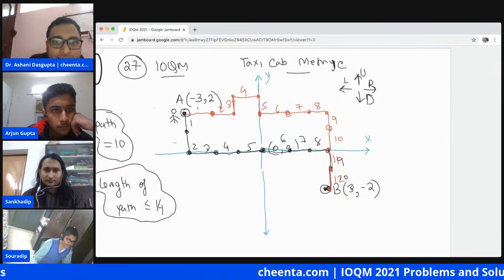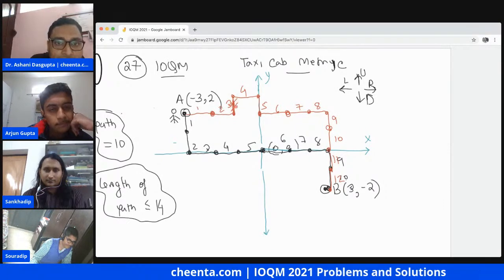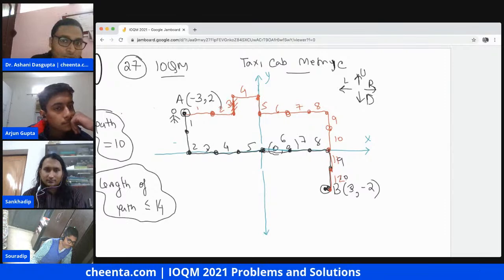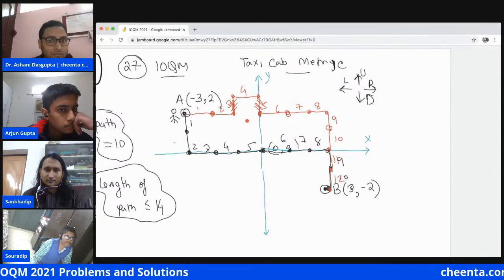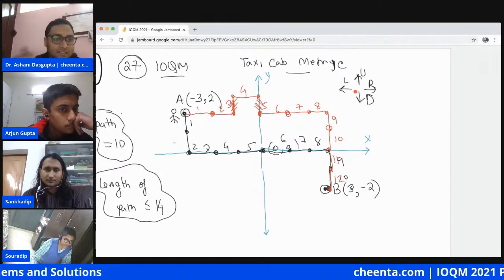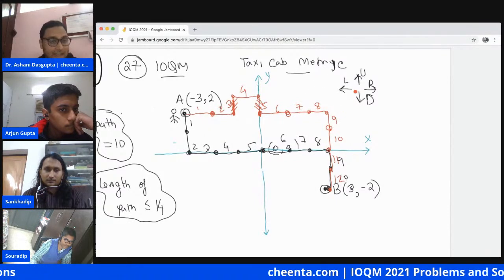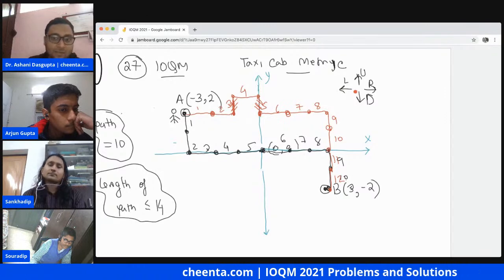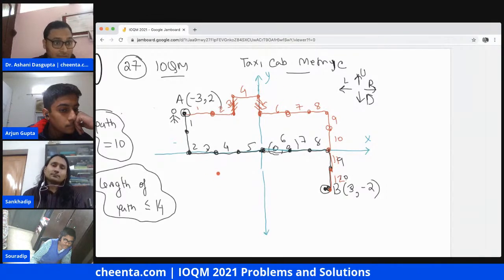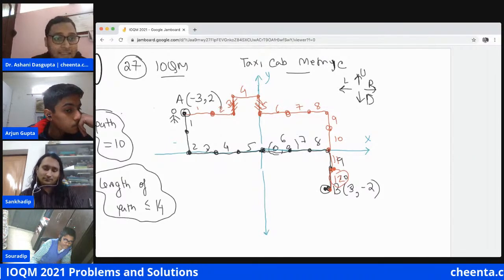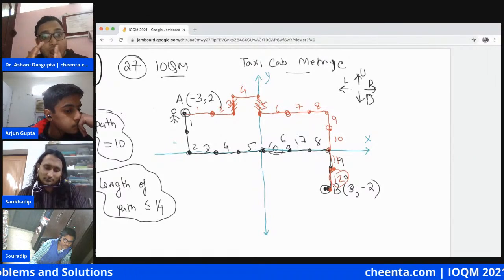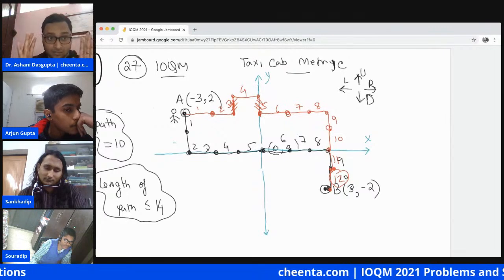Because this up that we went was unnecessary, so to compensate for that, we had to come down. So we added 2 units of length, and that's why the length of the path became 12. Now, the problem says that we are allowed to go up to a length of 14.